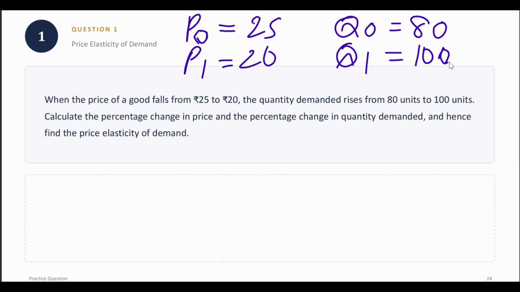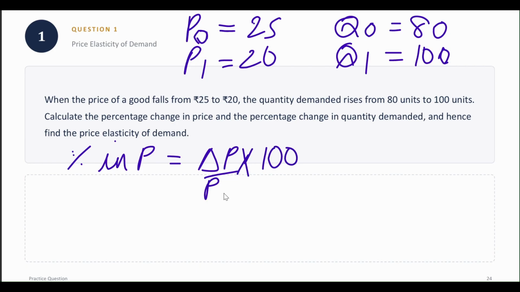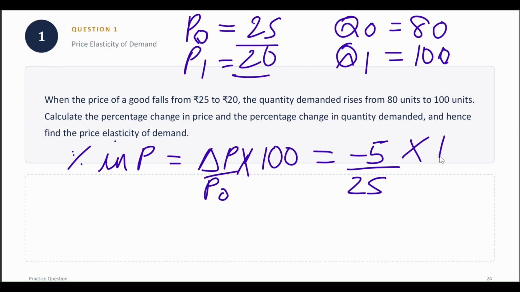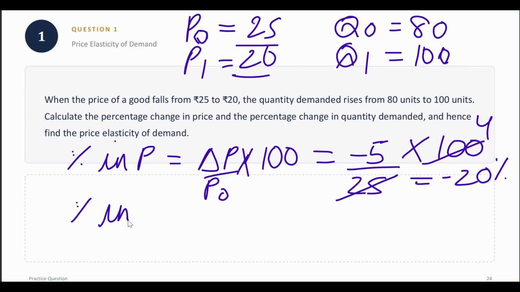Calculate the percentage change in price and the percentage change in quantity demanded and hence find the price elasticity of demand. First let's calculate the percentage change in price. We know the formula: delta P upon P into 100. Here this P is your P0. What is delta P? P1 minus P0, which comes out to be minus 5. So 20 minus 25 is minus 5, divided by P0, which is 25, multiplied by 100. That is minus 20%.